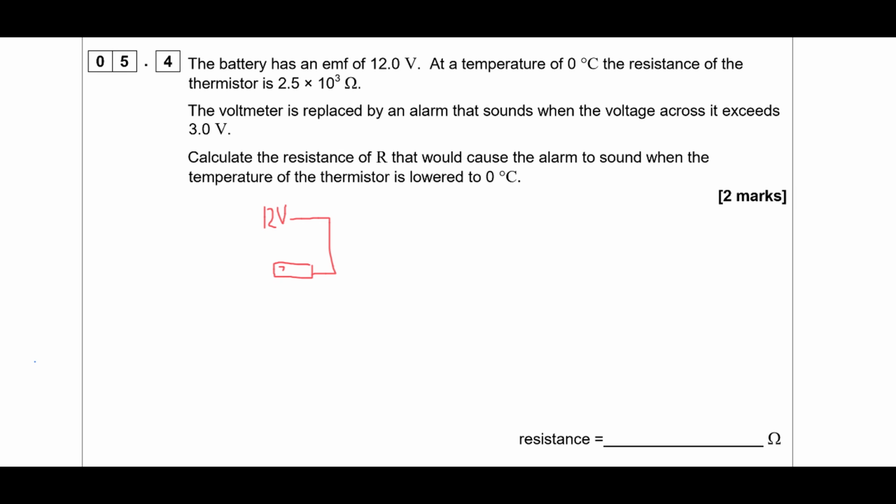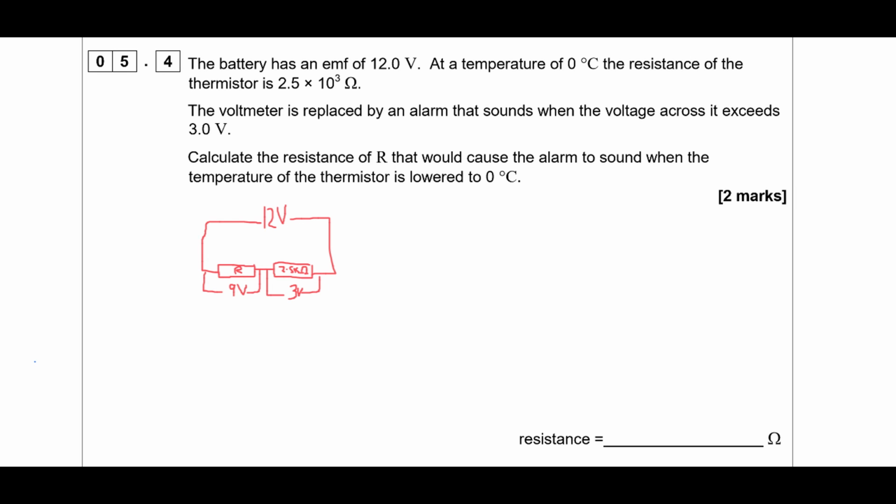We've got a 2.5 kilo ohm resistor. We don't know what R is. And we know the potential difference across here is 3, which means we know the potential difference across here is 9 volts there. Okay, so that's what we know.